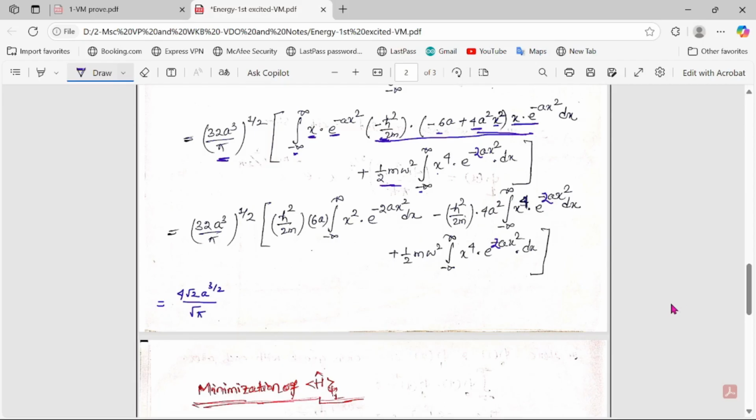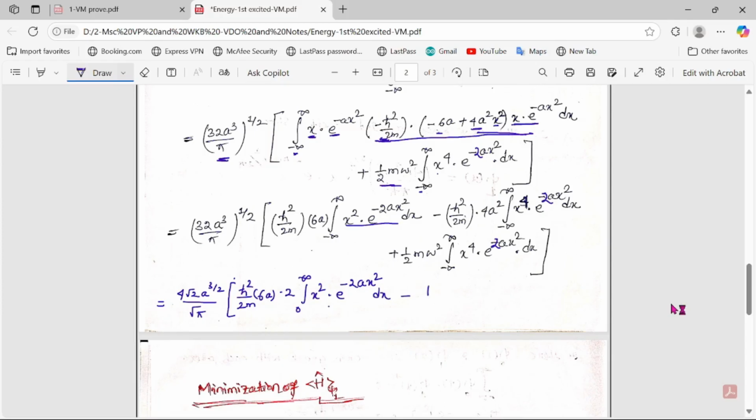Then your first term will be h cut square by 2m 6a. Here this integral is an even function, so it can be written as 2 into 0 to infinity x square e to the power minus 2a x square dx, because we can apply the gamma function on this integration.